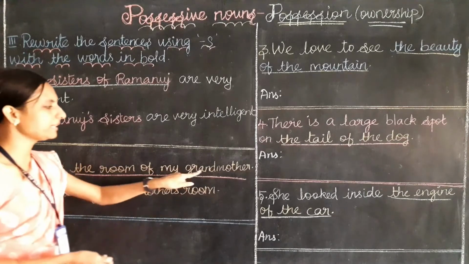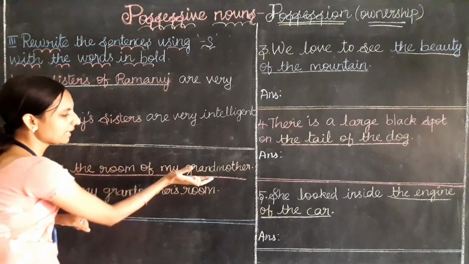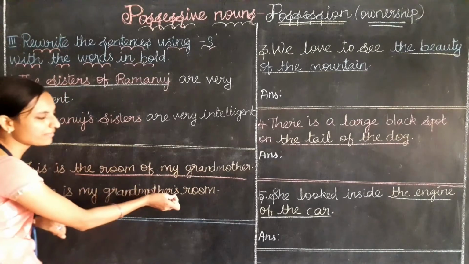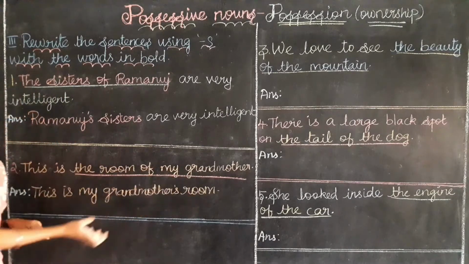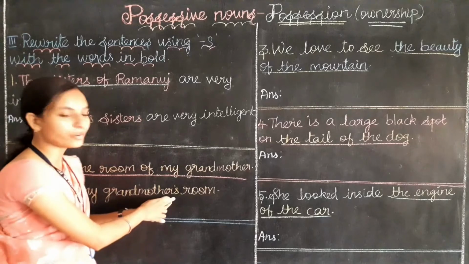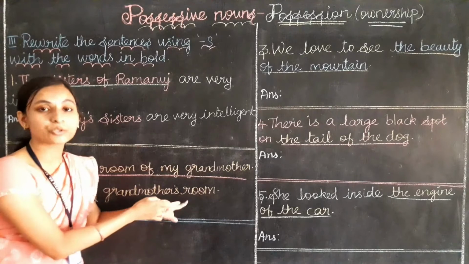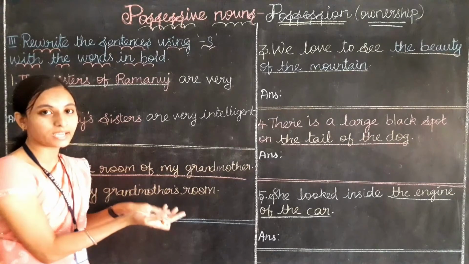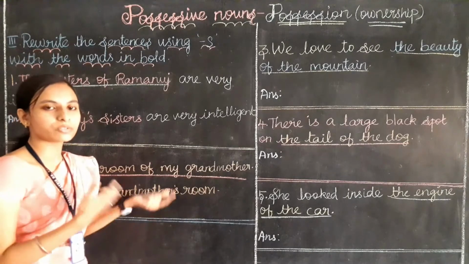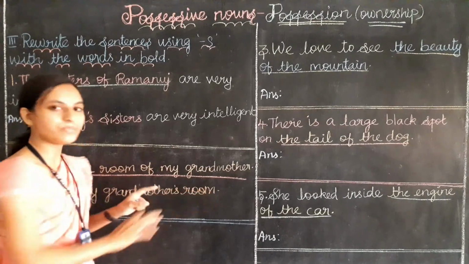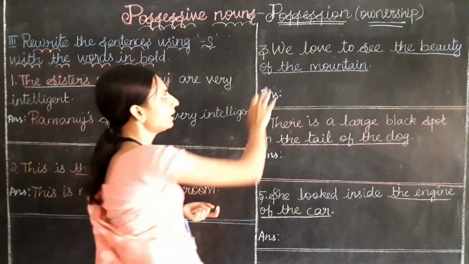See here, my grandmother owns the room. So without making any change, I have written my grandmother, then I have added apostrophe s. After that I need to write only 'room', not 'the room'. Whenever we are using apostrophe s, after putting the apostrophe s you should not put any 'the' or 'a' or 'an'. Directly we have to write the word for whatever thing they own. Clear? Okay. Let's do the third one.